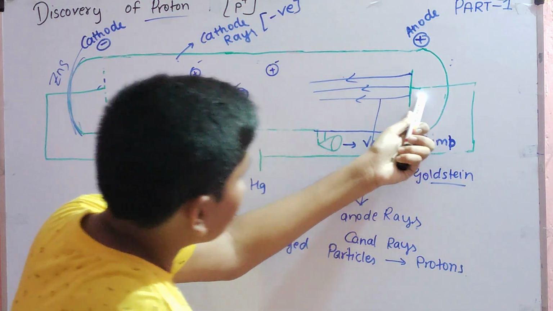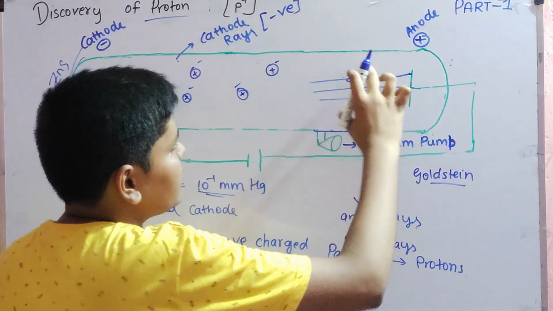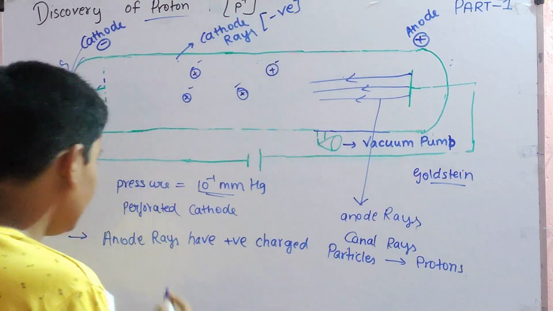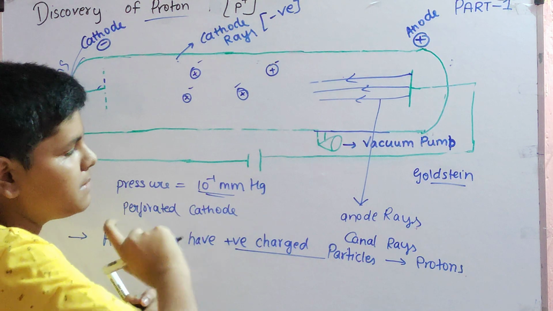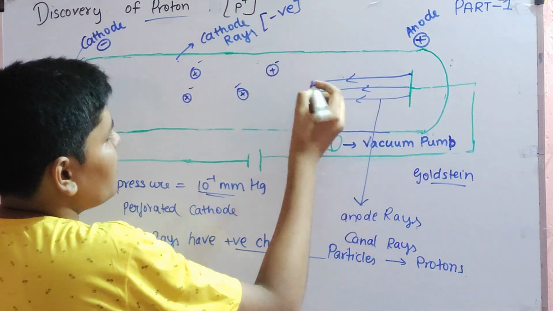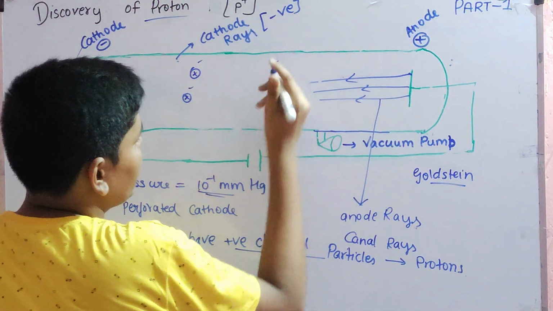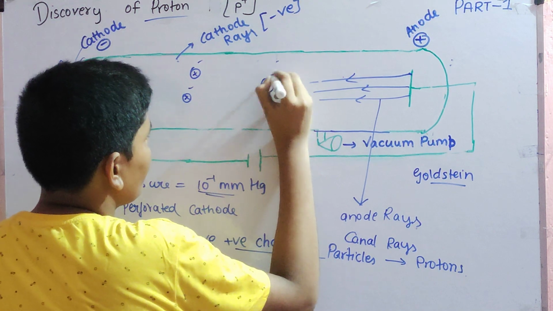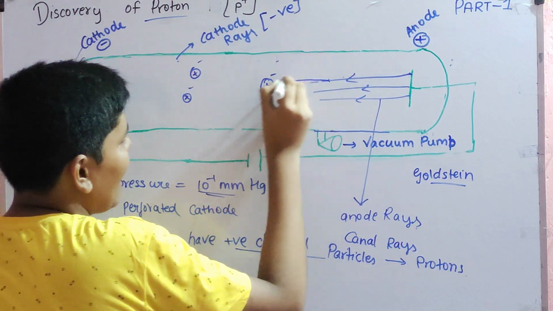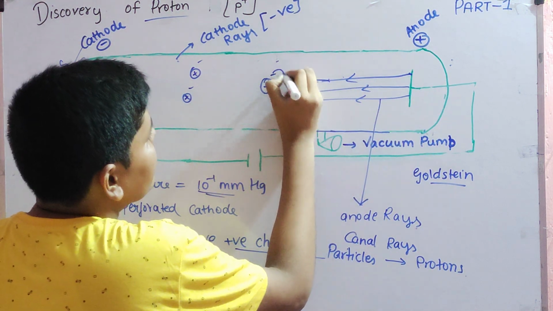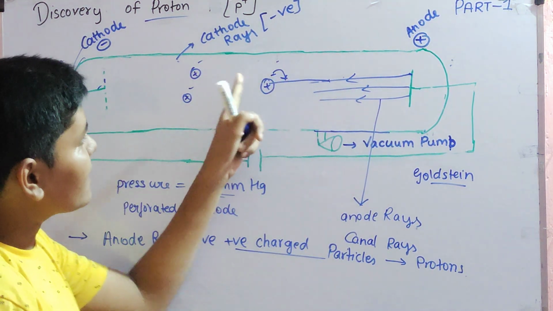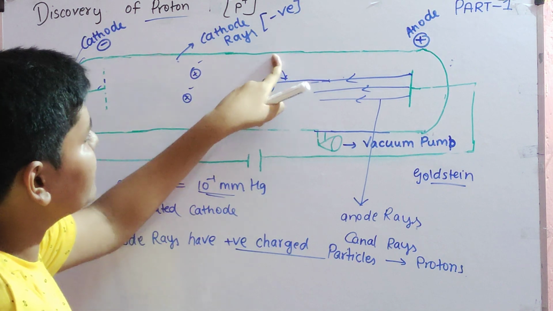If there are some rays coming from positive side, these rays have something positive, right? Anode rays have positively charged particles. When these positively charged rays hit one atom, due to this positive charge, the electron gets removed from the atom.